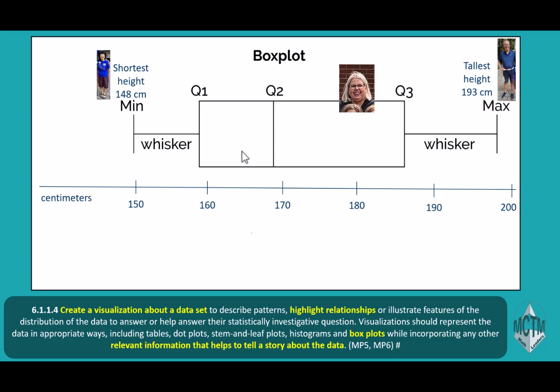And we map them all out. But imagine this full of 40 pictures of 40 teachers at a school, and we have heights for all of these. Then we started thinking about, like, why are some of the boxes wider than some of the other boxes? Why are some of the whiskers longer than other whiskers? And we talked about how each of the whiskers and each of the boxes represents 25% of the data. Or in the case of 40 teachers, that would be 10 teachers represented. There were 10 pictures of teachers in each whisker and in each box.